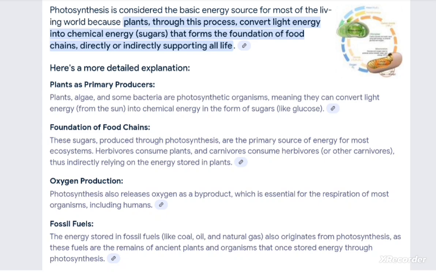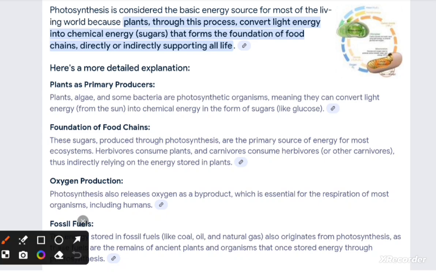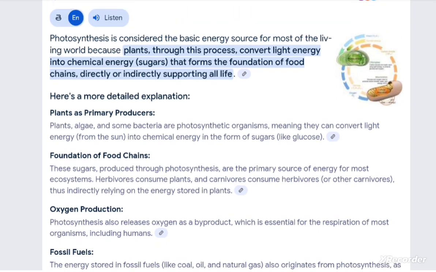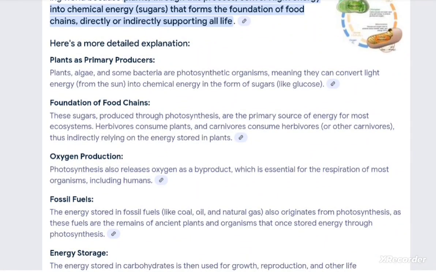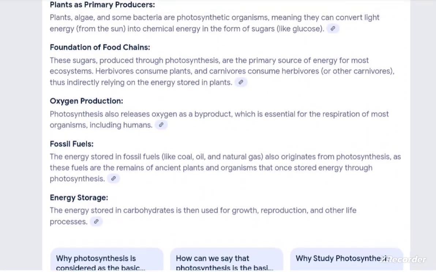Here is more about photosynthesis. You can read all this.